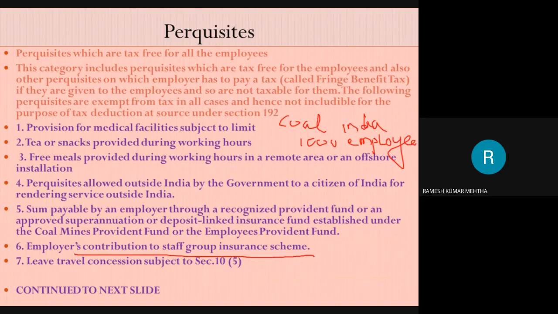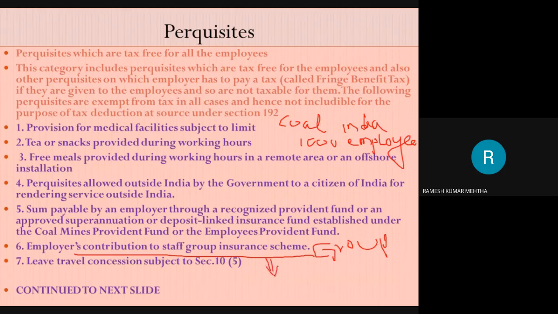So there is an element of risk in it, and if something goes wrong with the employee during the work or at the workplace, then the employer has to pay an insurance amount to him. So what he does, he takes a group insurance policy from famous insurance companies like LIC, so on and so forth.